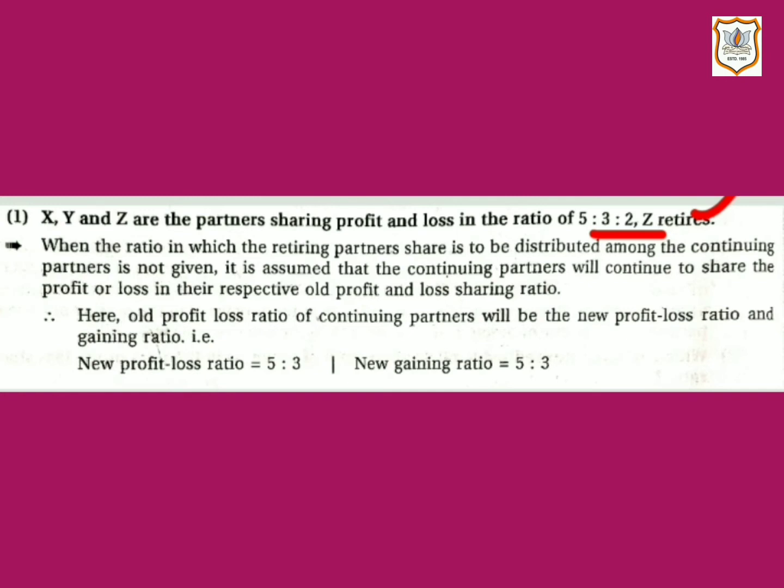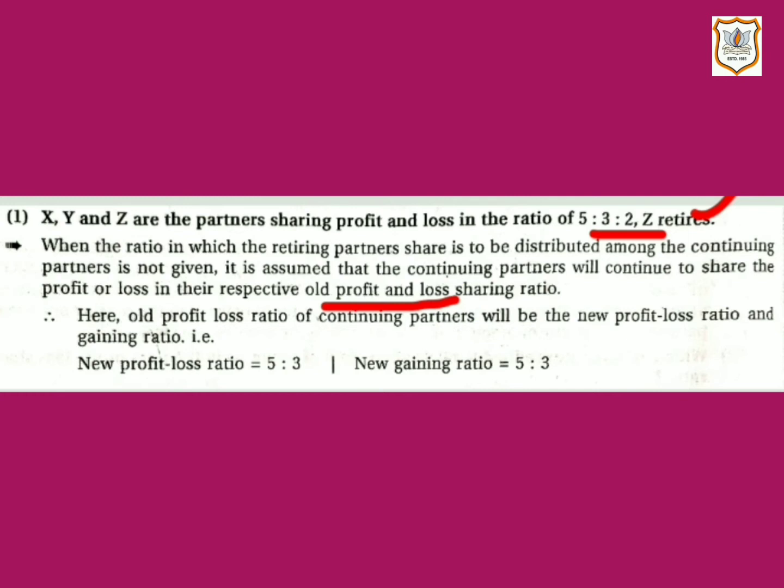So, when the ratio in which the retiring partner's share is to be distributed among the continuing partners is not given, it is assumed that the continuing partners will continue to share the profit and loss in their respective old profit and loss sharing ratio.